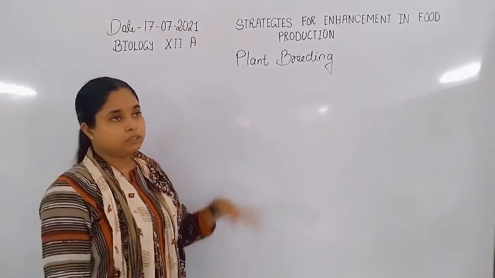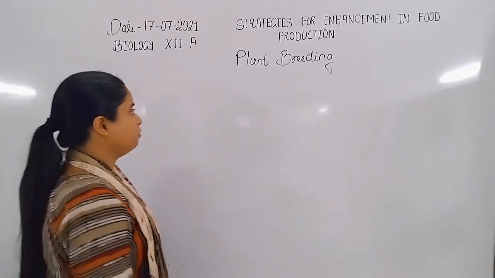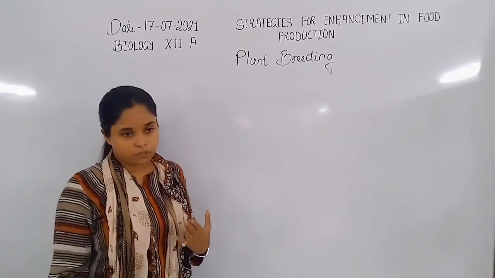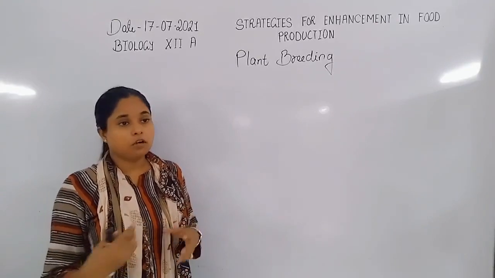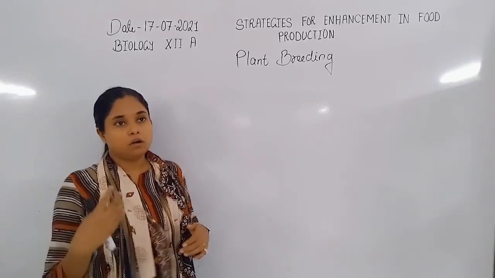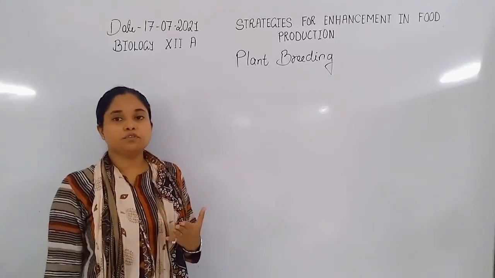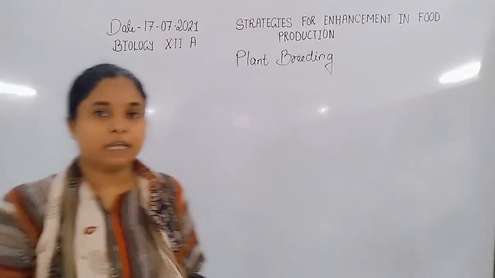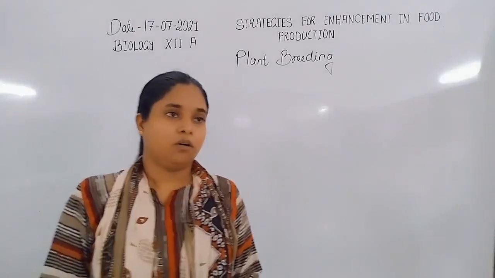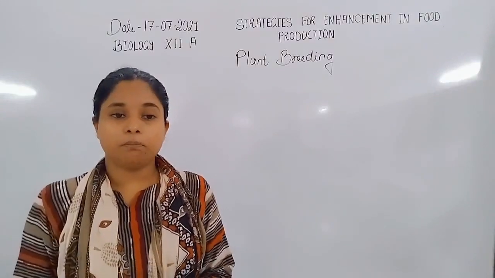Now let's move to today's topic, that is plant breeding. Plant breeding is used for enhancing plant products. For example, enhancing the quality and quantity of cereals, enhancing the quality and quantity of vegetables, or enhancing the quality or quantity of other food products, other plant products. It can also be used for the generation of new varieties, and the hybridization technique is used for making the plant more effective.